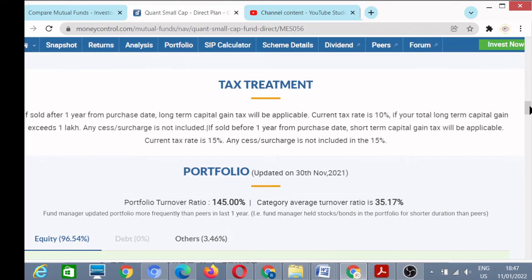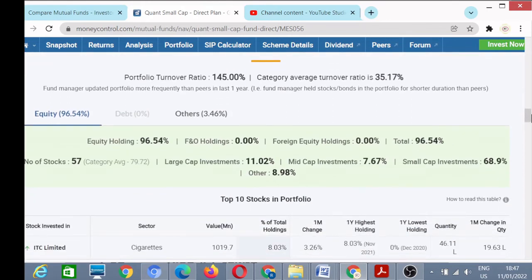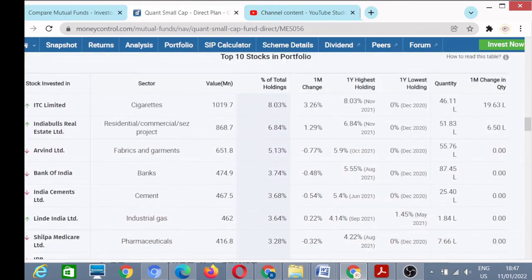So this is the portfolio of this fund. You can see the number of companies. We directly come to companies. First is ITC, a tobacco, cigarettes related company, or you can say consumer. Then India Bulls Real Estate.